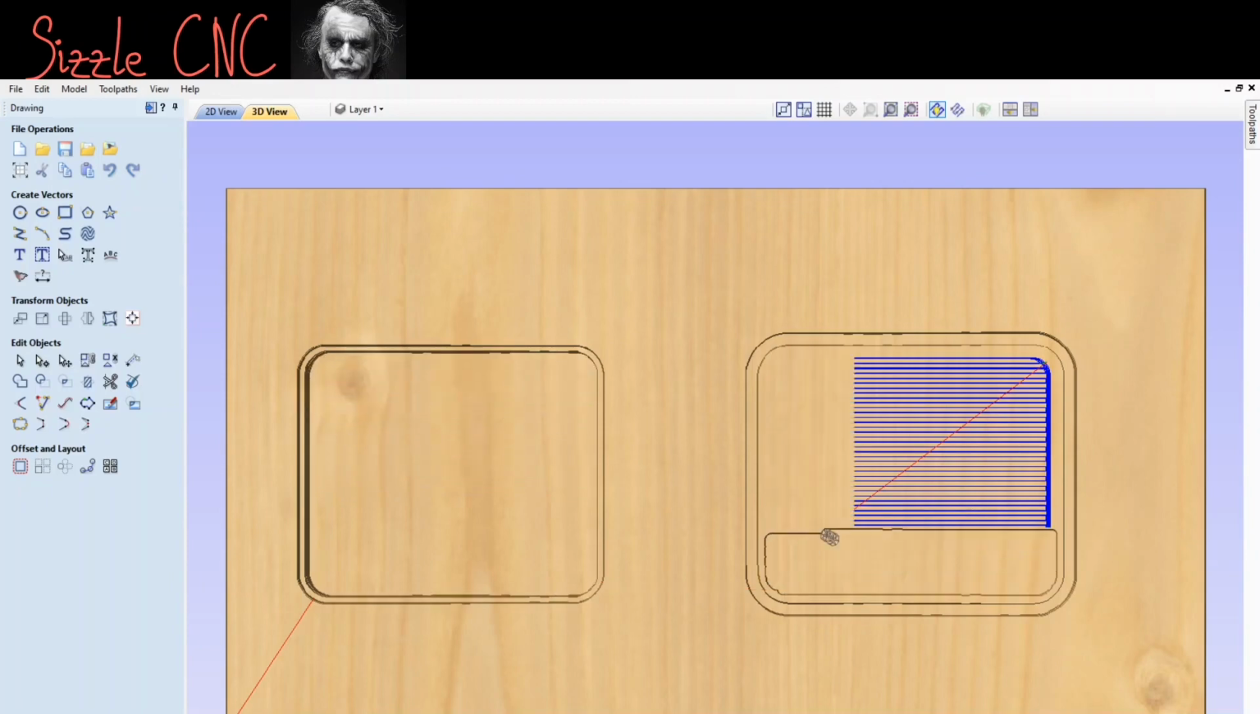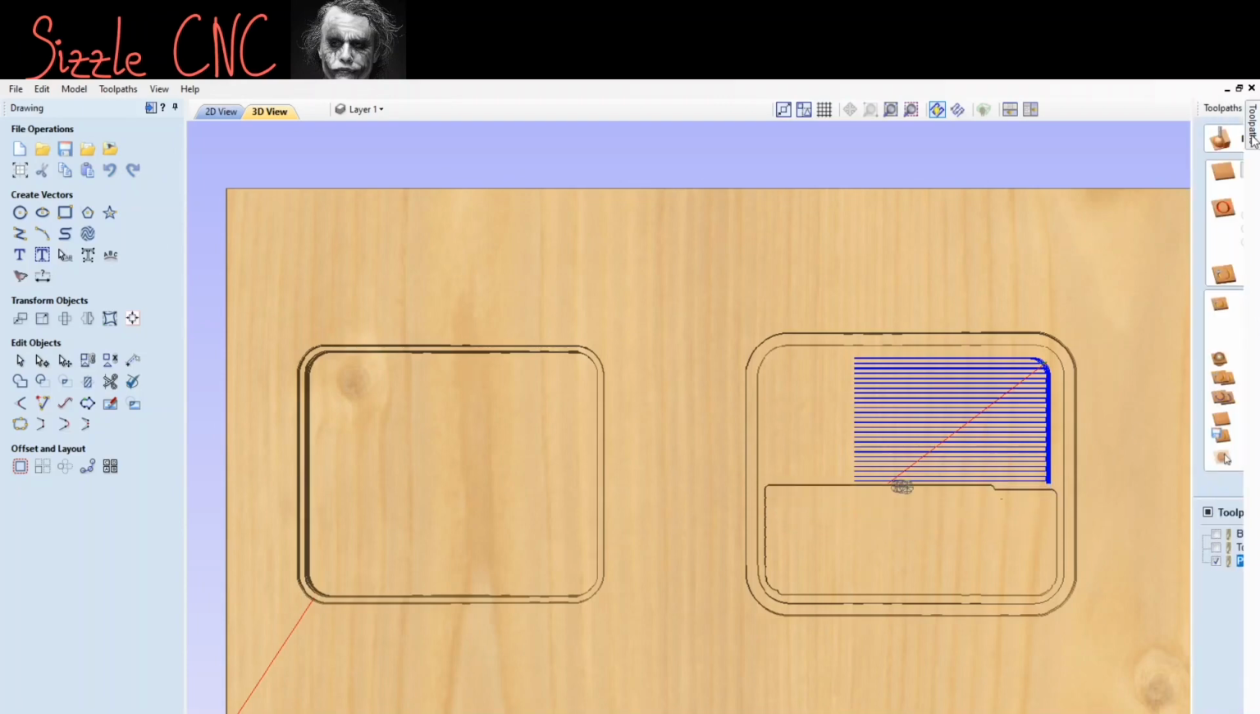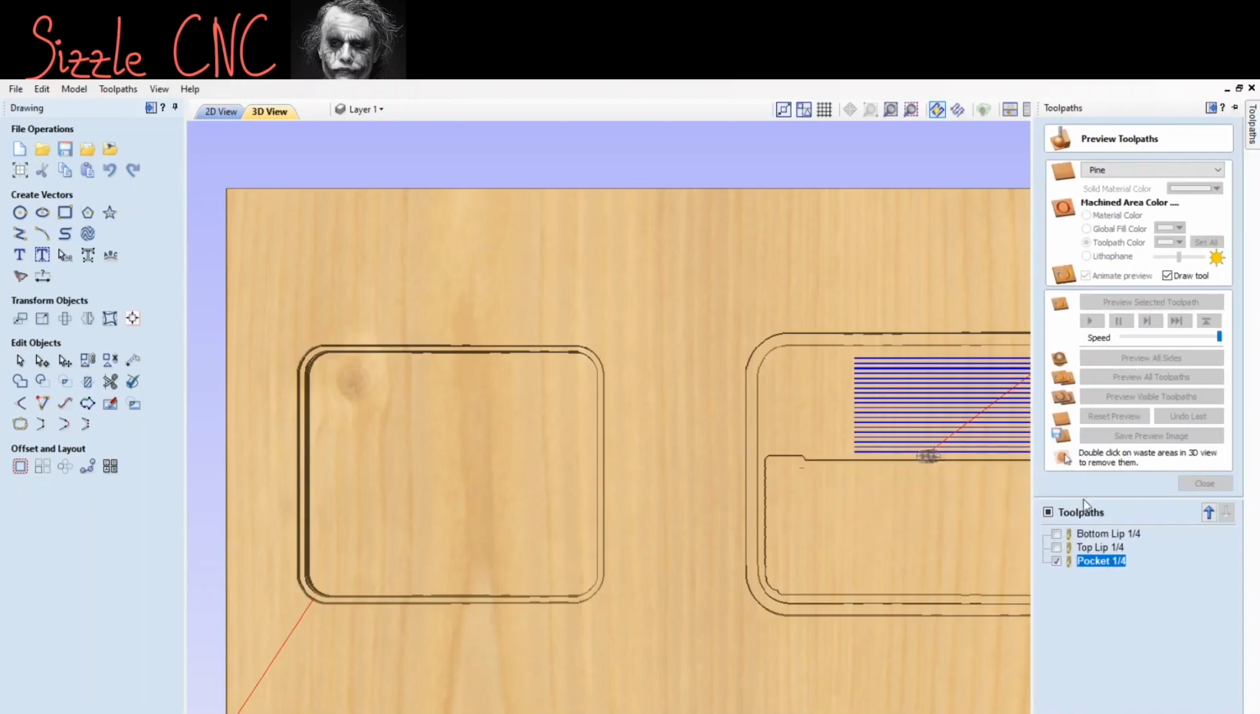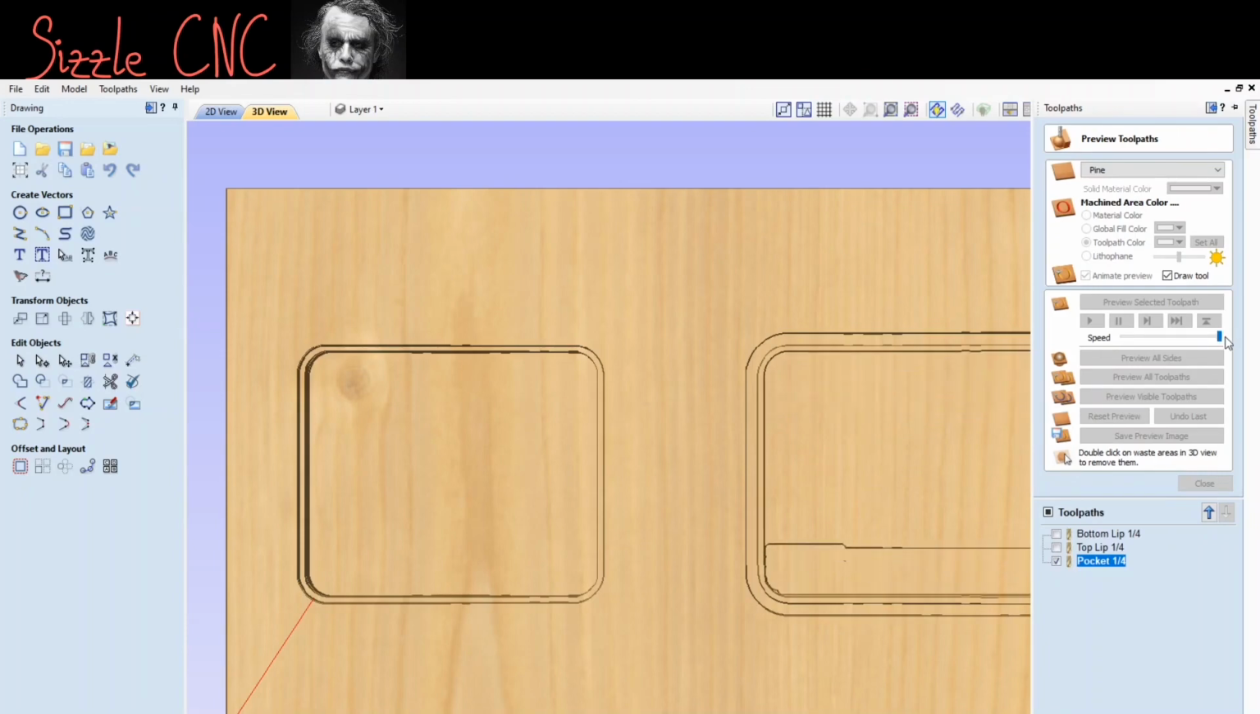Yeah, that's really slow. I was trying to speed it up, but I don't know what's going on. Must be my computer. The speed's all the way cranked up to the top, so usually it should be instantaneous.